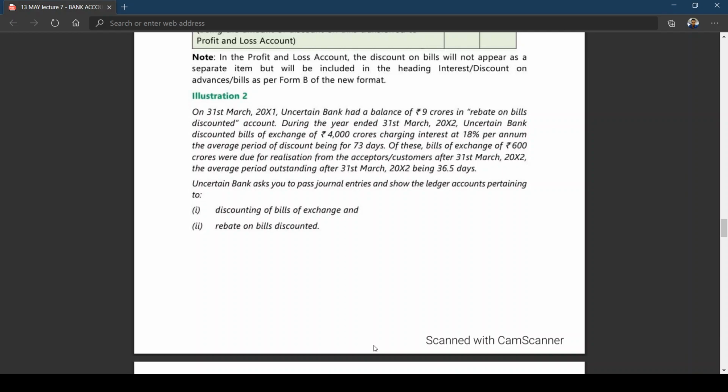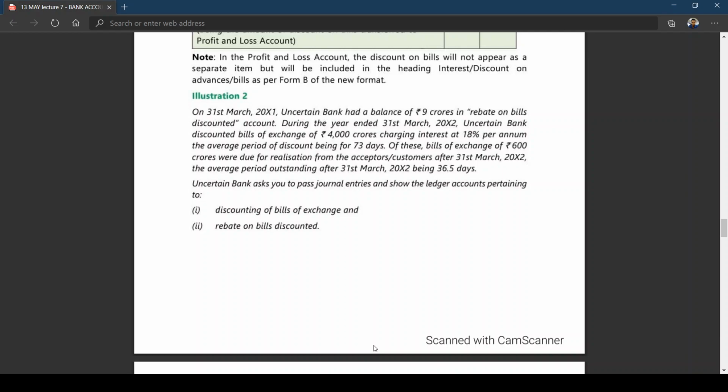Uncertain Bank discounting bills of exchange of 4,000 crores, charging interest at 18% per annum. The average period of discount is 73 days. Of these bills of exchange, rupees 600 crores were due for realization from the acceptors, customers, after 31st March 2012. The average period outstanding as per 31st March 2012 is 36.5 days.